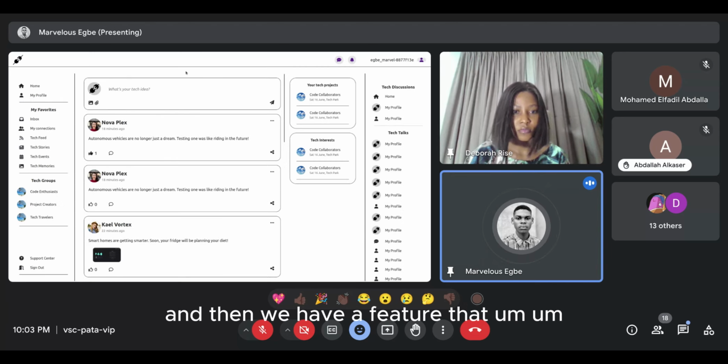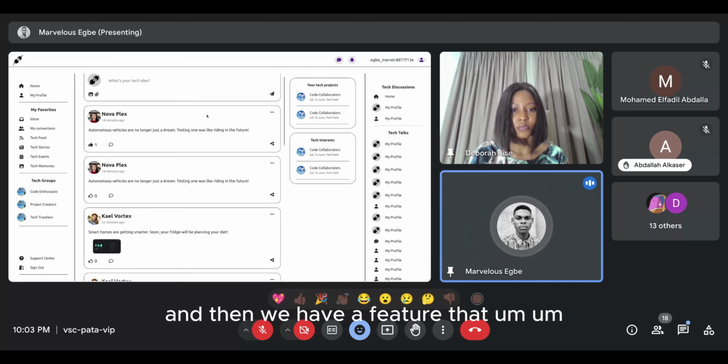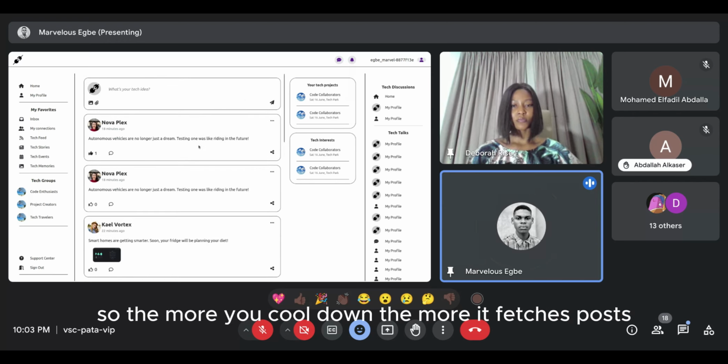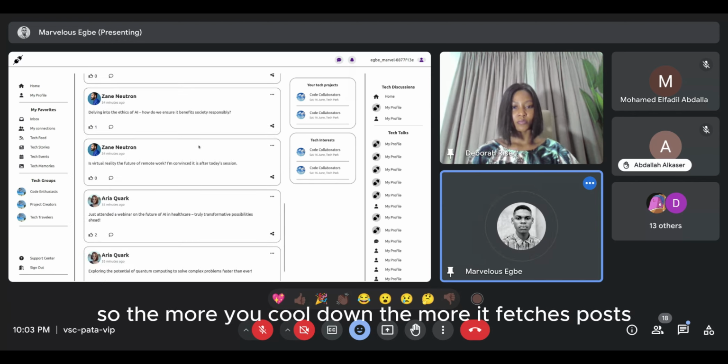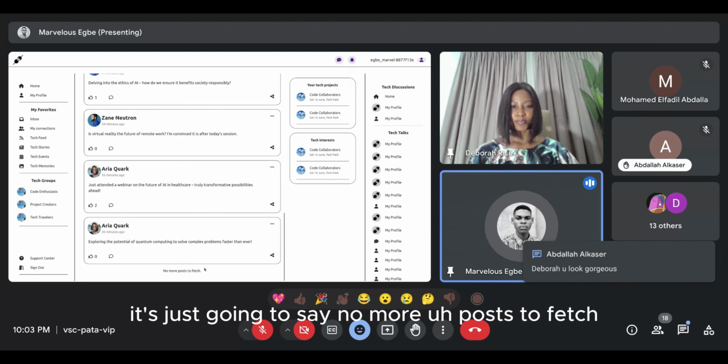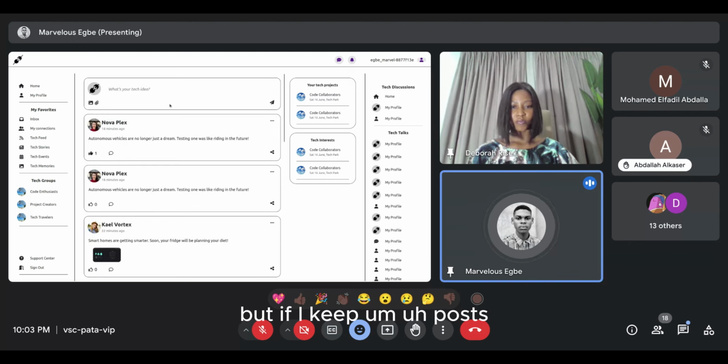And then we have a feature where we implemented the fetching of posts based on pagination. So the more you scroll down, the more it fetches posts. Although there are not too many posts, so it's just going to say no more posts to fetch.